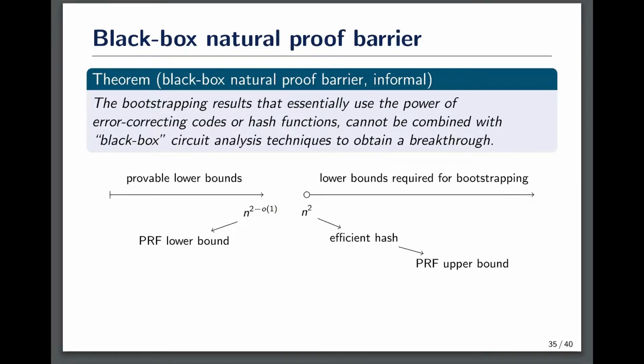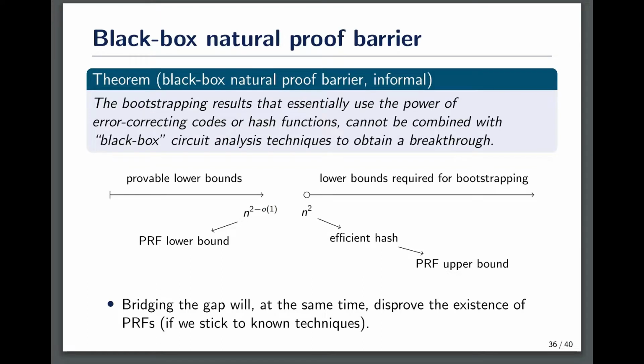The techniques for the bootstrapping side, on the other hand, require efficient constructions of hash functions, which will lead to a PRF upper bound. Improving their results on both sides will, at the same time, improve the upper and lower bounds for PRFs. This means that if we stick to their techniques on both sides, it is unavoidable to refute the existence of PRFs in order to bridge the gap between the bootstrapping step and the provable lower bounds. This barrier actually applies to most of the interesting bootstrapping results, and we refer interested listeners to our paper for more examples and detailed discussion about our new barrier.